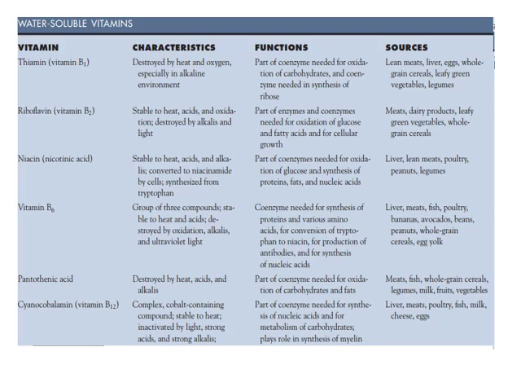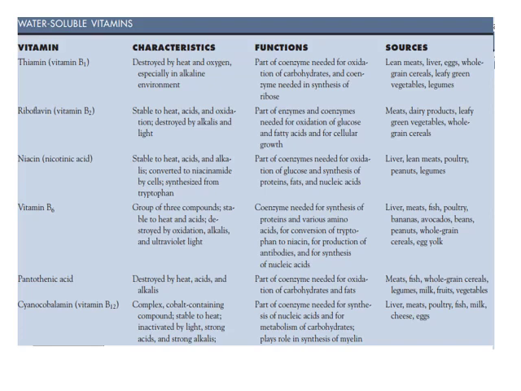Vitamin B2 is stable to heat and acid, destroyed by alkalis and light. It is part of enzyme, coenzyme for oxidation of glucose and fatty acid, for cellular growth. Sources include meat, dairy products, leafy green vegetables.